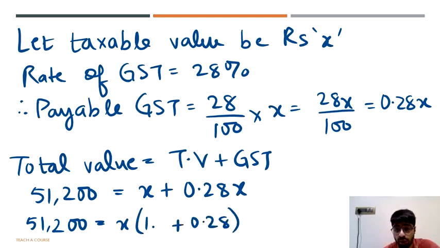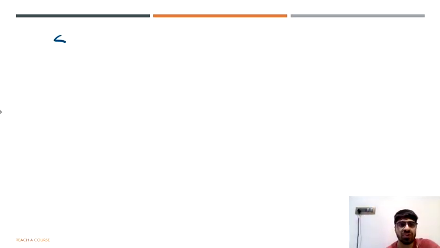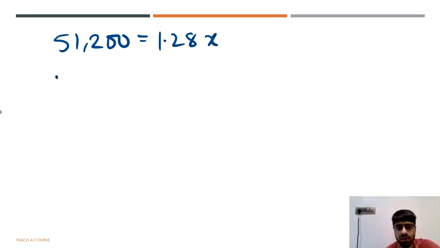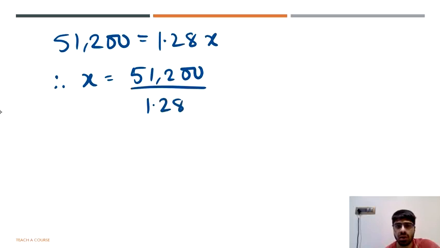And like I have told you to imagine, you can write that 1 as 1.00. So 51,200 equals 1.00 plus 0.28, which will be 1.28, into X. You already had an X here. So the value of X will now be 51,200 upon 1.28. Dealing with decimals is a big headache. So we multiply the numerator and denominator with 100. In the numerator, I will have 100.